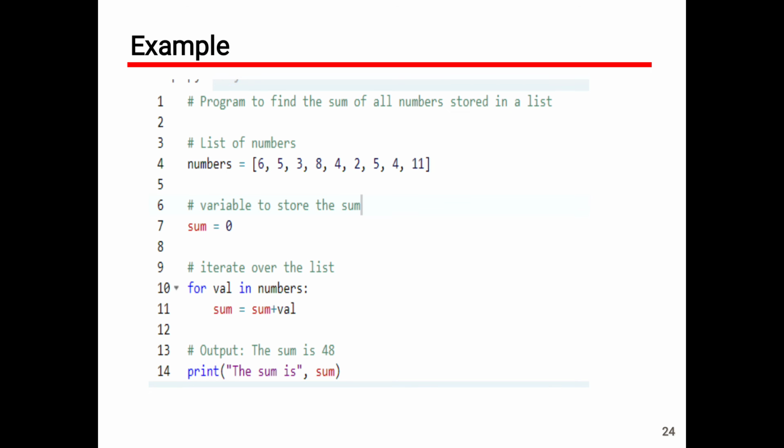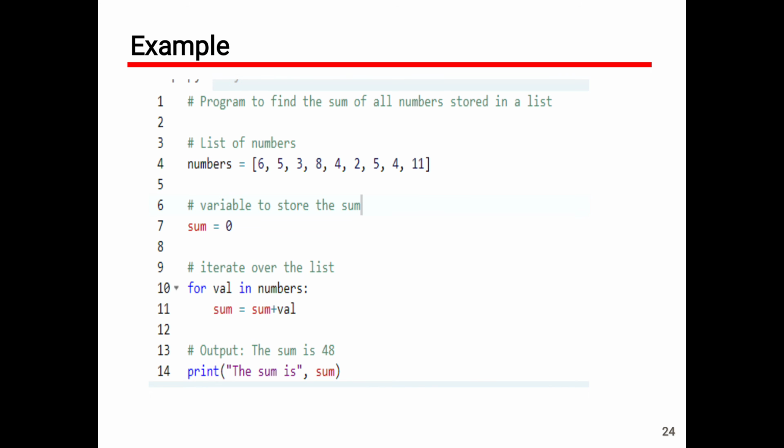If you look at this example, I am considering a list, that is numbers equal to 6, 5, 3, 8, 4, 2, 5, 4, 1. Now I am storing a variable sum equal to 0. I want to add all the elements present in the list called numbers, so for that purpose I am using the for loop. Here val is the looping variable, val in numbers, where numbers is the sequence, the list. Immediately after numbers we have to place the colon. This is a must.